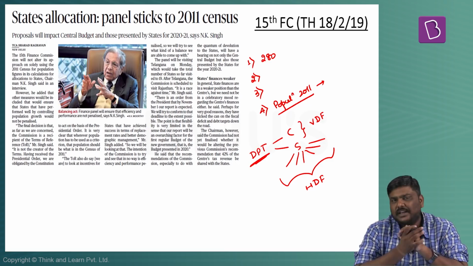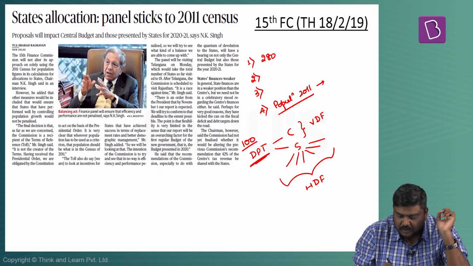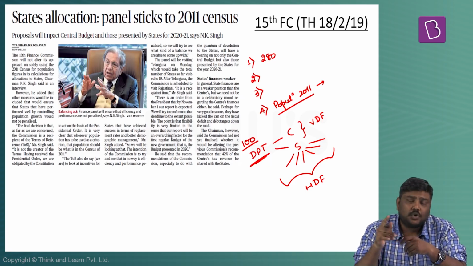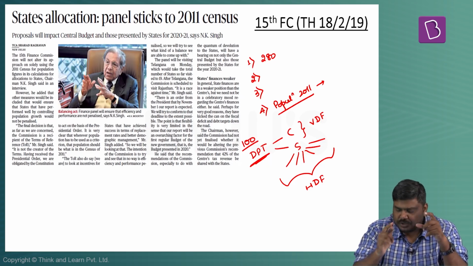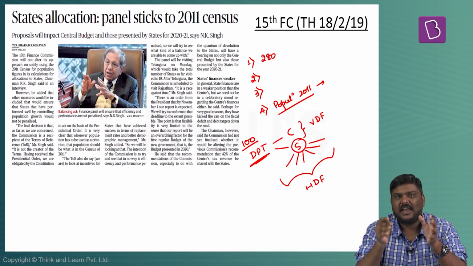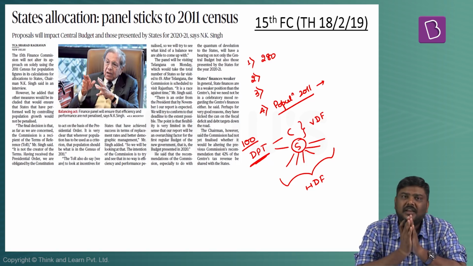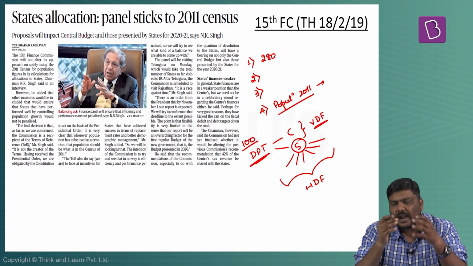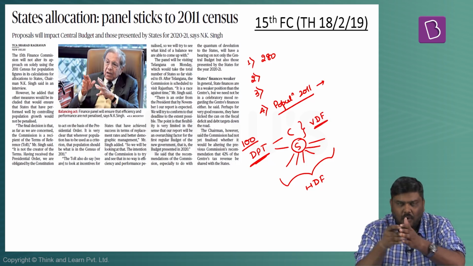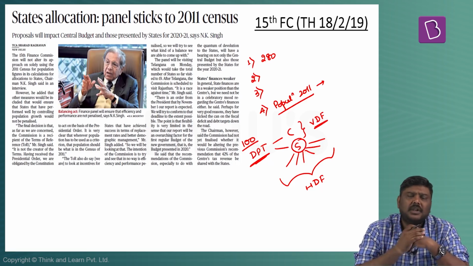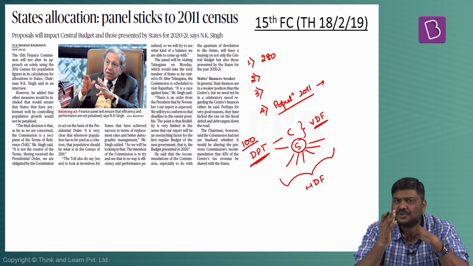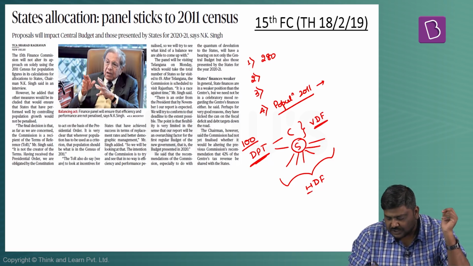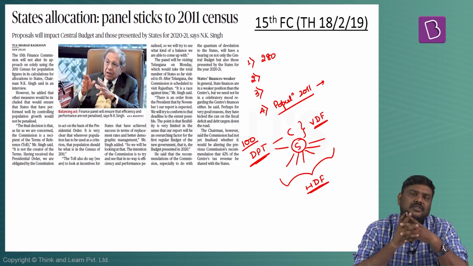Now, let's say hypothetically, in the divisible pool of taxes, 100 rupees has been collected. Out of this particular 100 rupees, how much should go to center and how much should go to all the states as a unity or as an entity? This particular formula is called as vertical devolution formula, and the money that has been allocated to all the states, using which formula or using what parameters it has to be distributed amongst each of the states. This particular distribution is called as horizontal devolution formula.